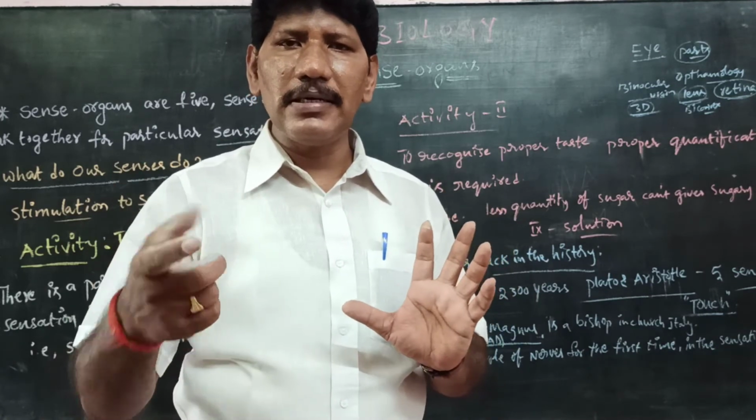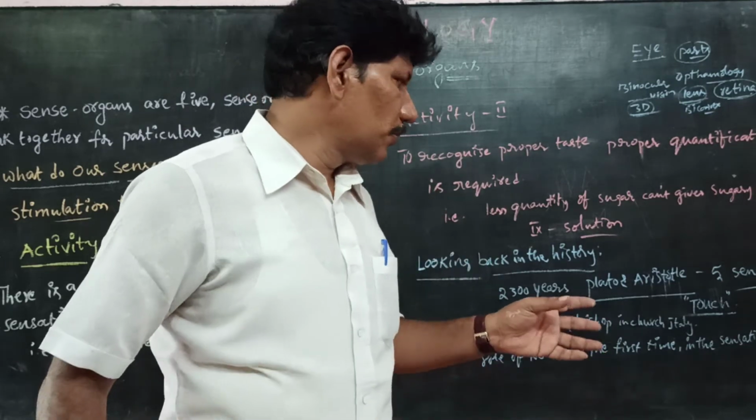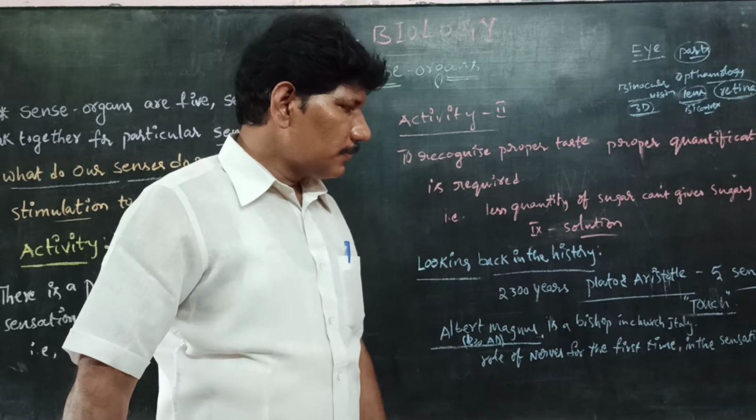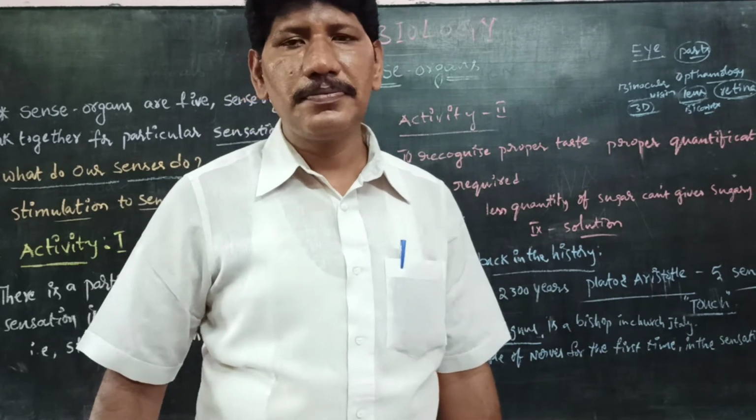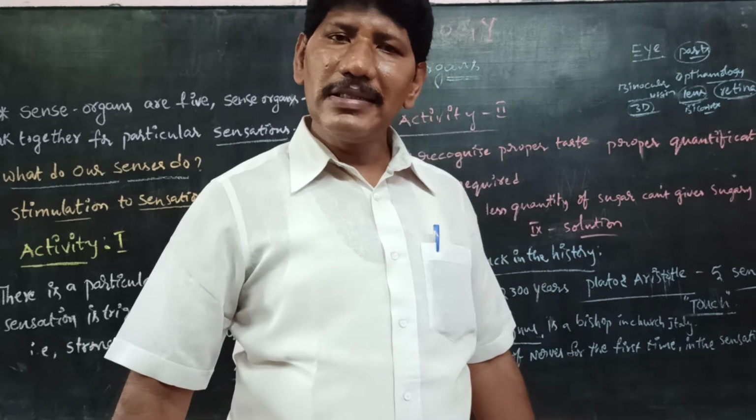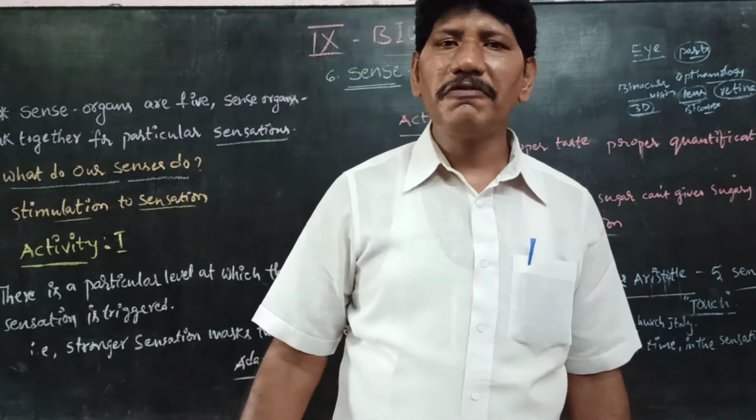As we explained in the schematic representation of a mosquito bite, see here the role of the nose for the first time in the sensation of touch. These are the topics which we have to cover in this part. Next we move to our sense organs, which are five.